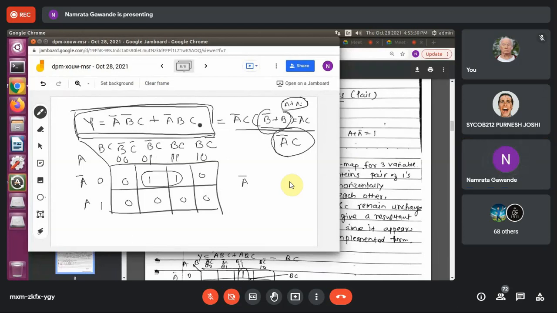Likewise, A bar C. So the simple rule is that the variable that is changing, you have to just eliminate that variable. So B bar and B means this variable is changing, means you have to just simply eliminate B and keep the variable that is not changing. Means here C is not changing. So directly I will write A bar C. So this is the answer of this.